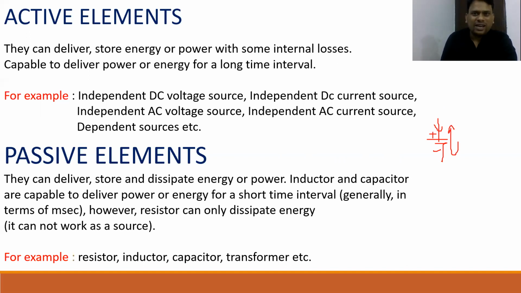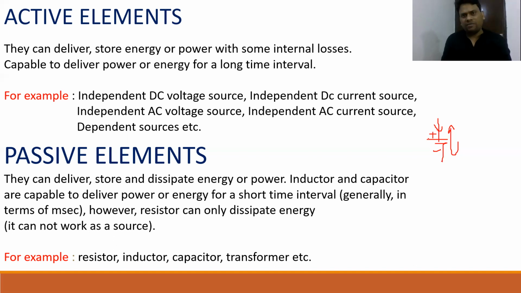And obviously, I think you know very well, and some time ago we discussed also, this battery has some internal resistance. So what is the definition of an active element? The element which can store energy and deliver energy with some internal losses. This is the definition of an active element. And these elements are capable of delivering power for a long time interval, as we have already discussed, mathematically also. What can be examples of active elements? Here it is written: AC sources, DC sources, voltage sources, current sources, independent sources, dependent sources, generator, alternator, etc.